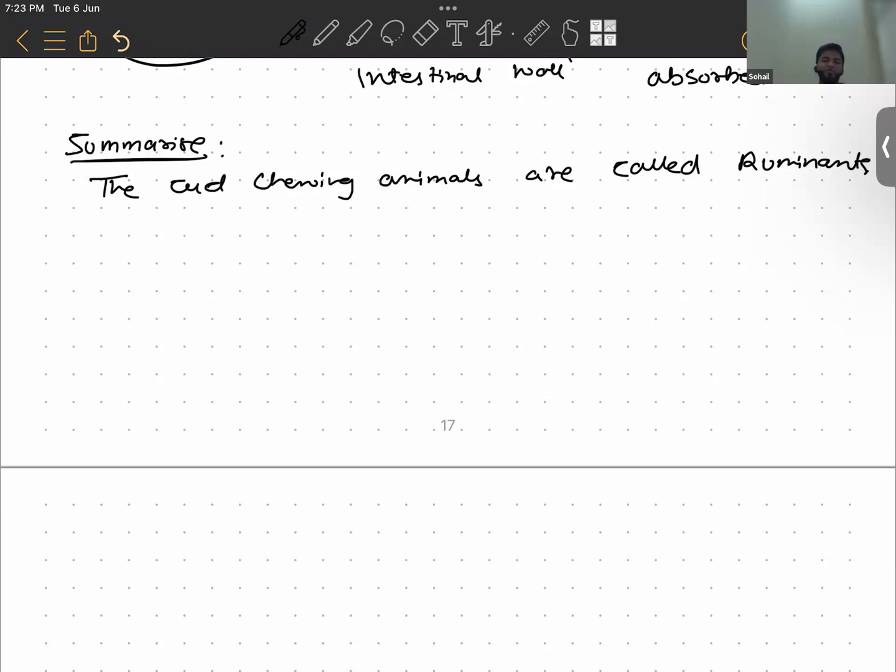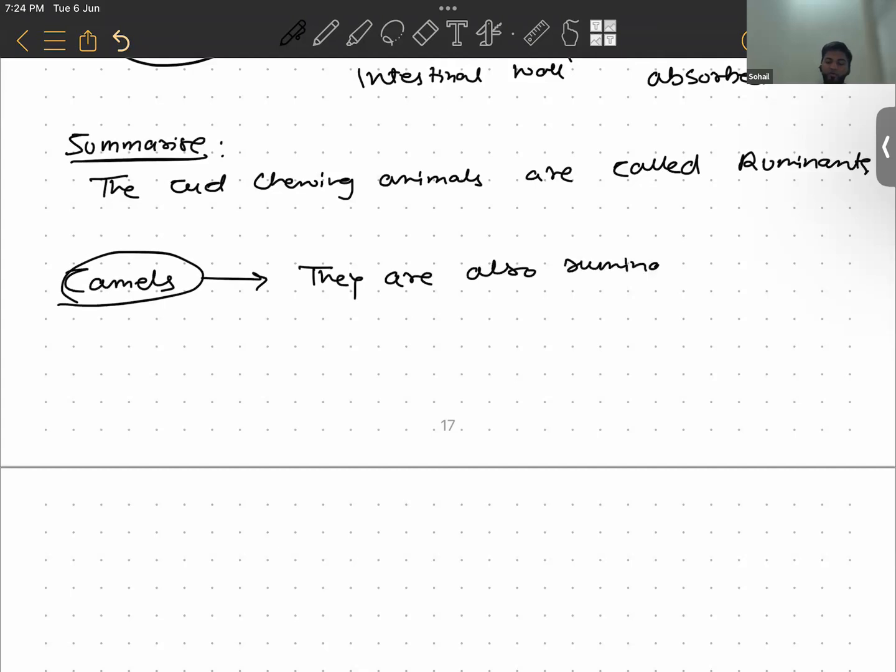Okay, so one special thing about camels is that camels, okay, they are also ruminants. Their specialty is that they have got incisors. There are lots of other interesting facts about camels. Can you guys tell me? You can store water in the.